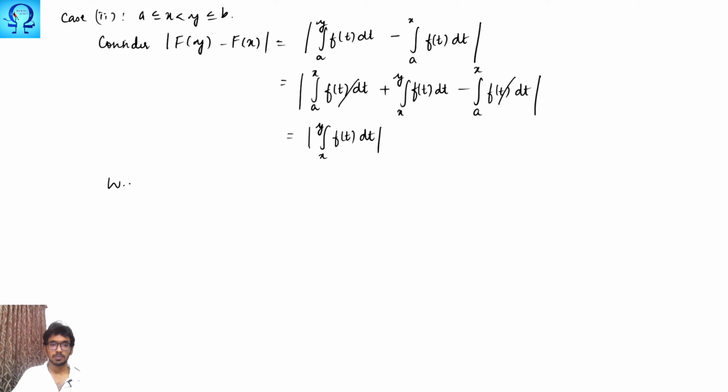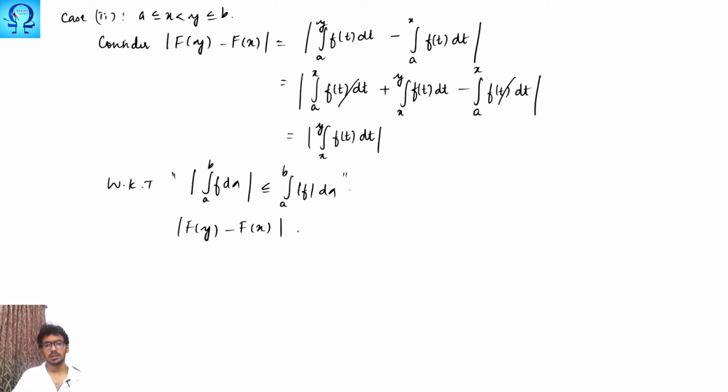And using the property that absolute value of integral from a to b of f d alpha is smaller than or equal to integral from a to b of absolute value of f d alpha, we may write absolute value of f of y minus f of x is smaller than or equal to integral from x to y of absolute value of f of t dt.